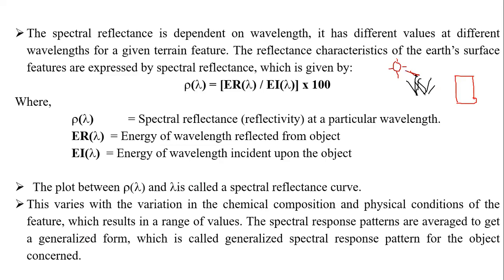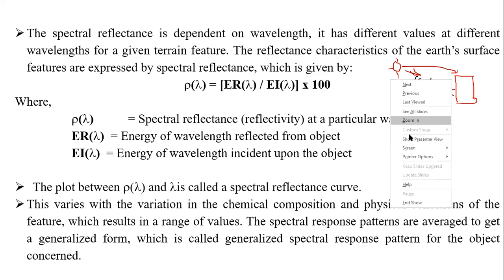It will release some radiations. The radiations reflected by this grass and this building are quite different, based on the wavelength also. What kind of radiation has been reflected by these two objects is completely different. So based on the type of radiation reflected by these objects, we can discriminate that these are grasses and this is a building. But overall, students, the spectral reflectance also has to be calculated.